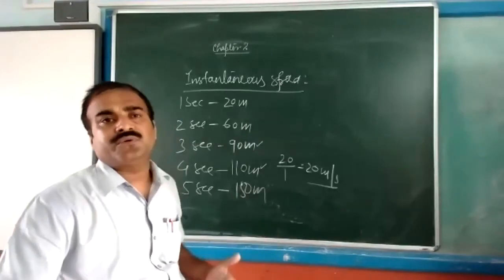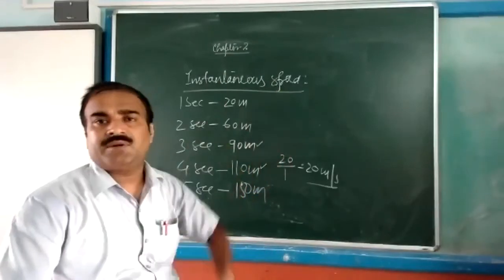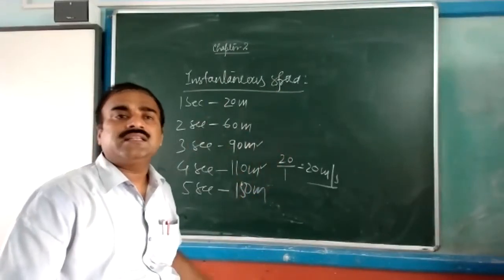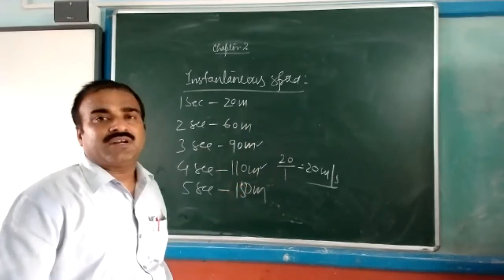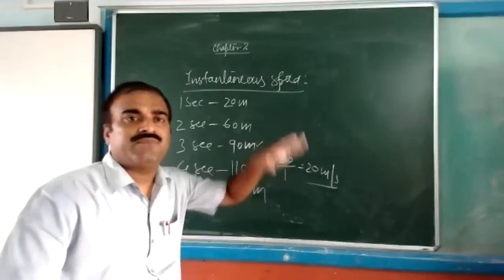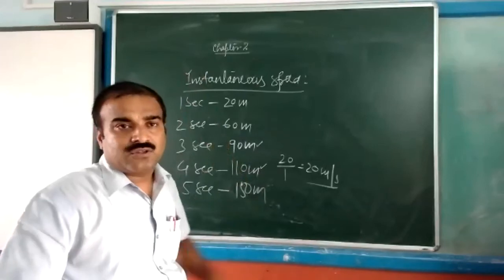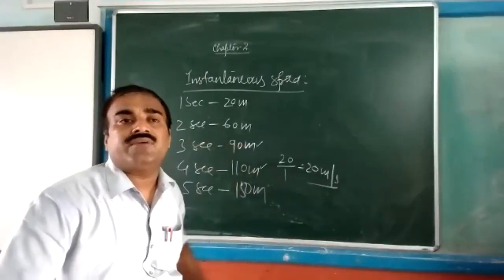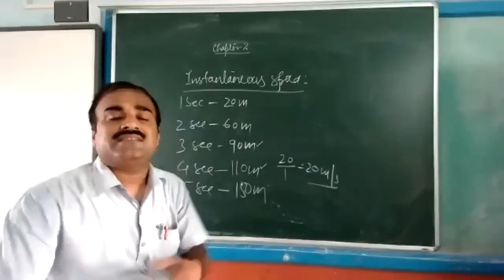Speedometer, you can take as an example, no problem. Aeroplane also you can take as an example, because an aeroplane sometimes changes its speed. The bike gear, every time you are changing: first gear, second gear, third gear, fourth gear, fifth gear, and right now sixth gear is also there. If every second you are changing the gear, its speed will increase, distance will increase.